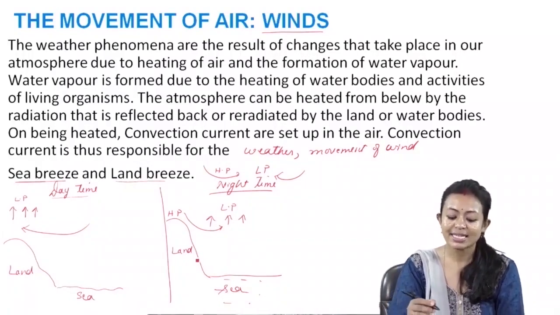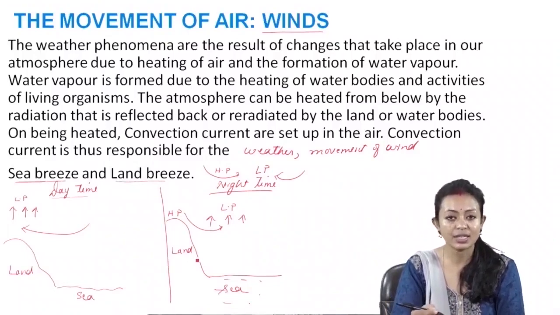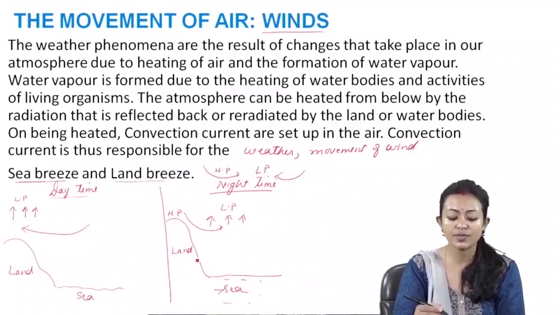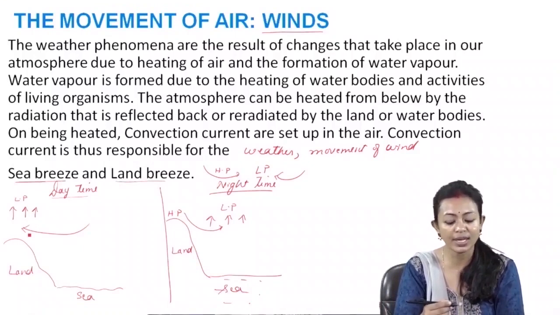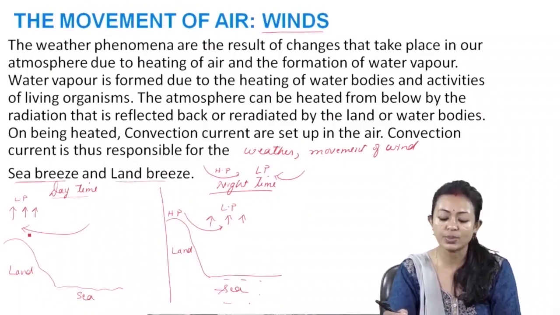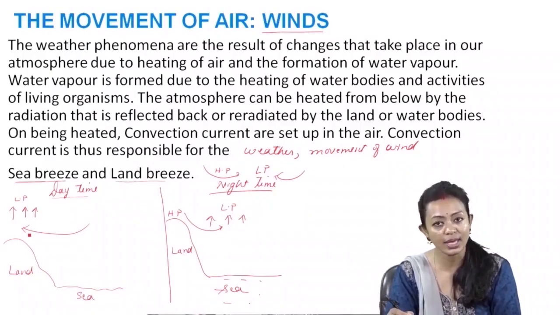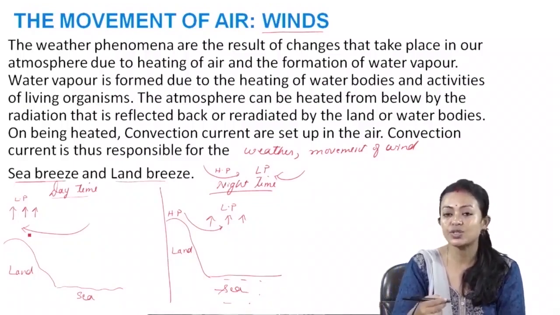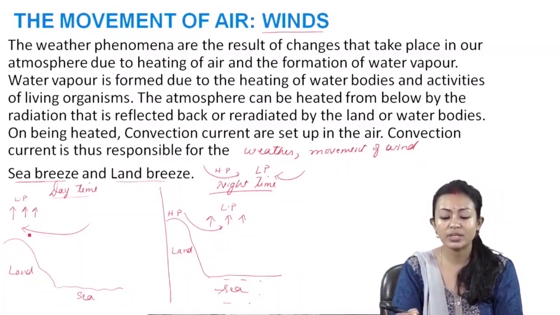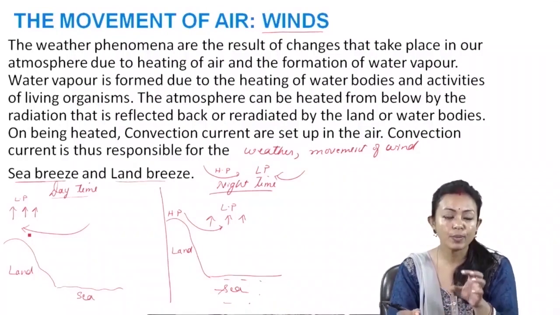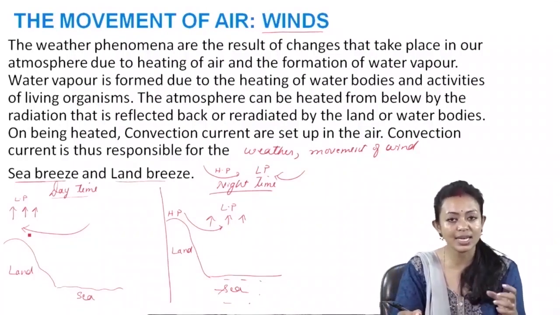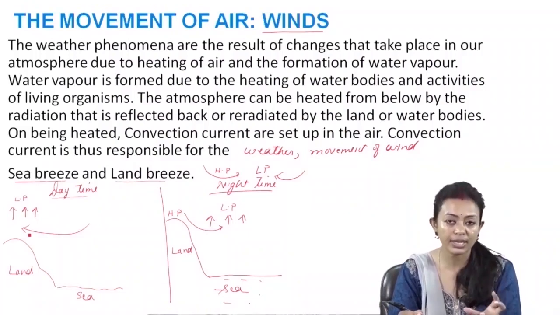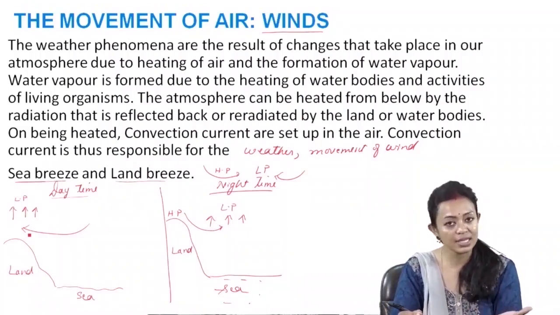So we see that the convection current has resulted in the onset of sea breeze during the daytime in the coastal areas, whereas the land breeze during the nighttime. And this results in changes in the weather phenomena, that when the air is moving from above the sea towards the land, then it carries moisture laden air which results in rainfall.